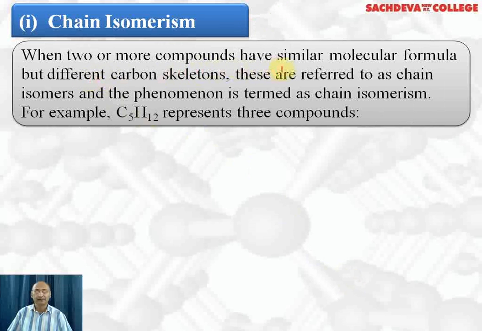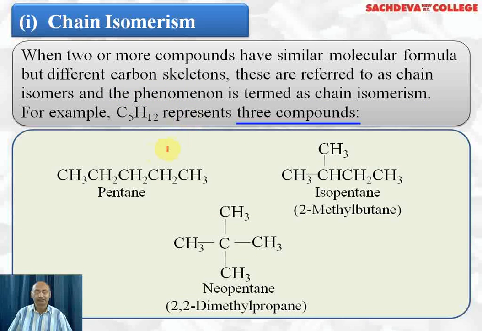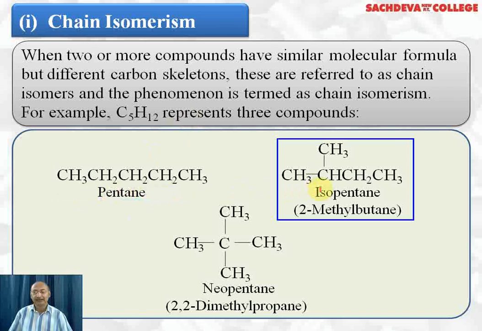When two or more compounds have the same molecular formula but different carbon skeletons, these are referred to as chain isomers, and this phenomenon is termed chain isomerism. For example, C5H12 represents three compounds. First one is pentane, which can be called normal pentane, and it is a straight chain hydrocarbon. Second example is isopentane. Isopentane has the same molecular formula C5H12, but its structural formula is different. Its common name is isopentane.